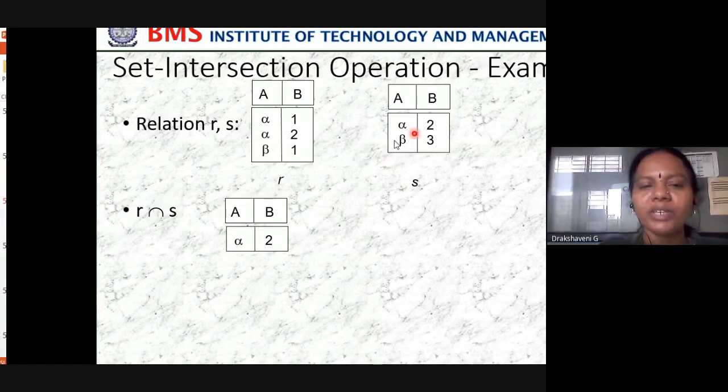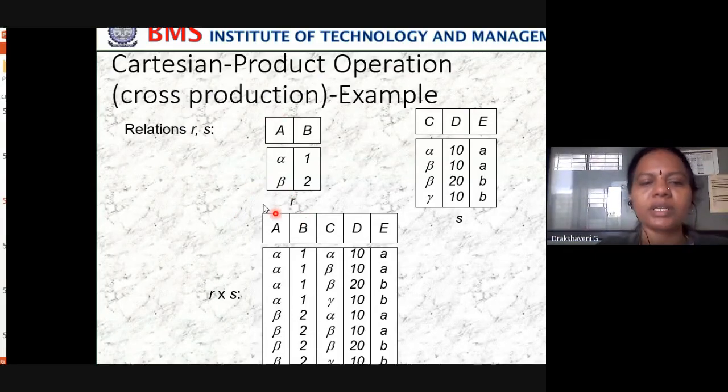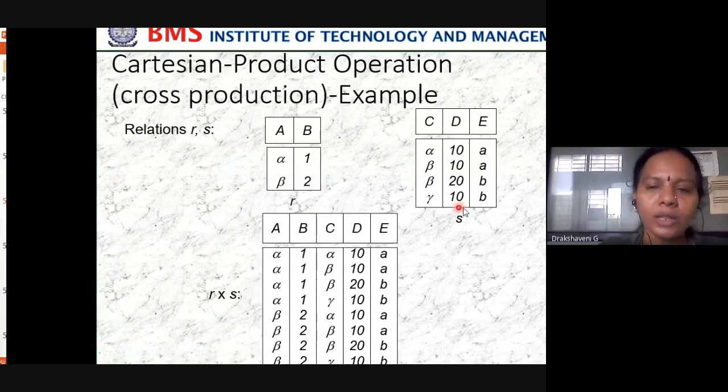So which rows, which tuples, are common in both the R and S relations? Alpha 2 is common in both, so that is what we represent in the intersection: alpha 2. In the same way, we have seen the Cartesian product. Cartesian product means all the elements present in the R relation and all the elements present in the S relation should be there in the Cartesian product.